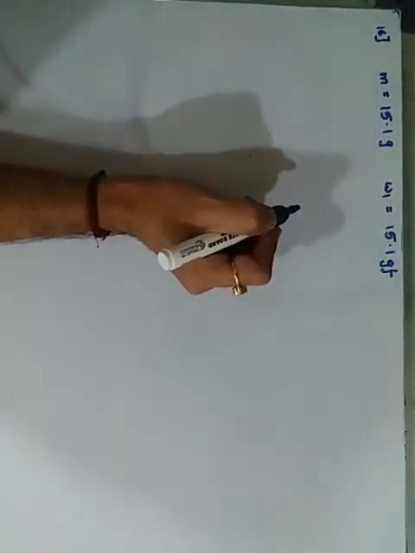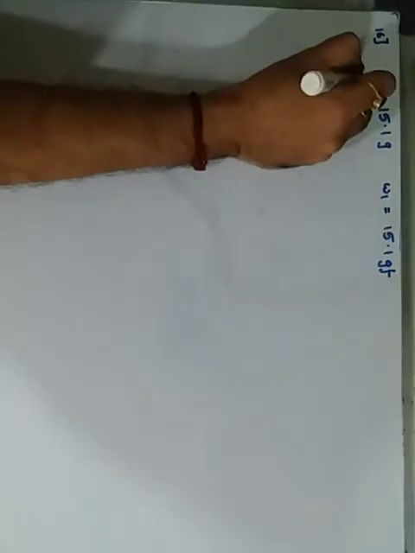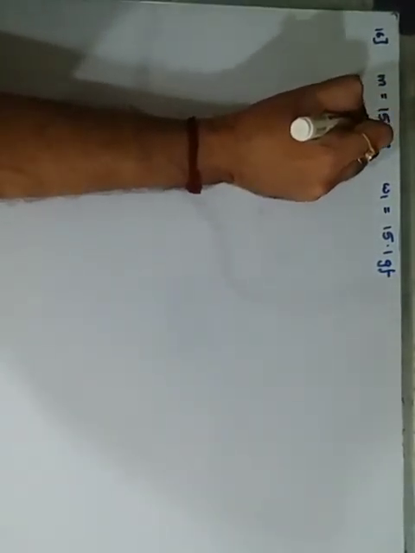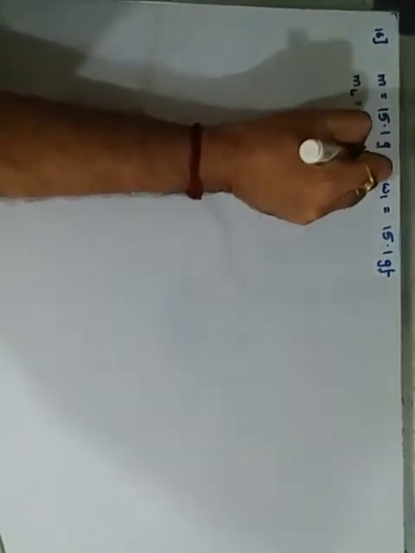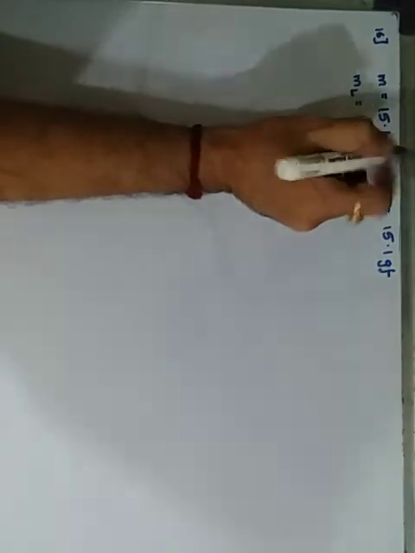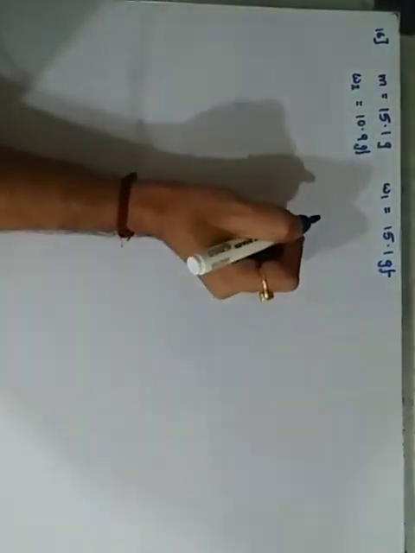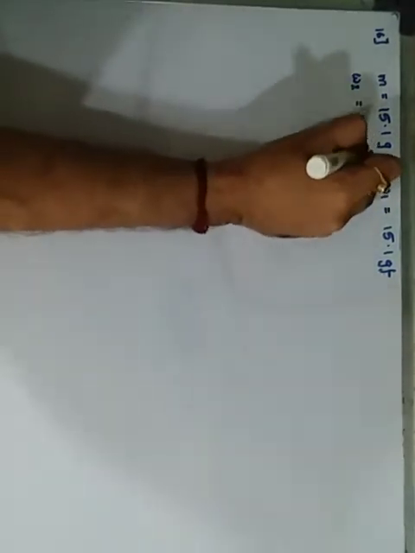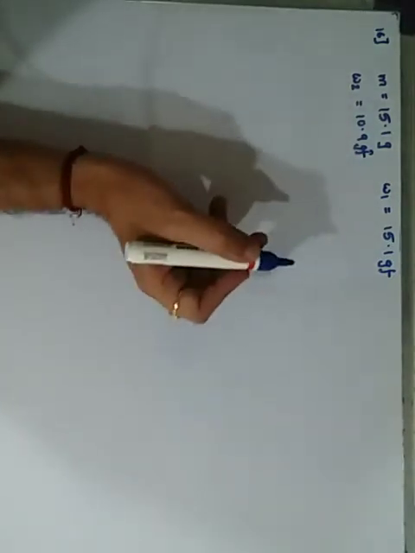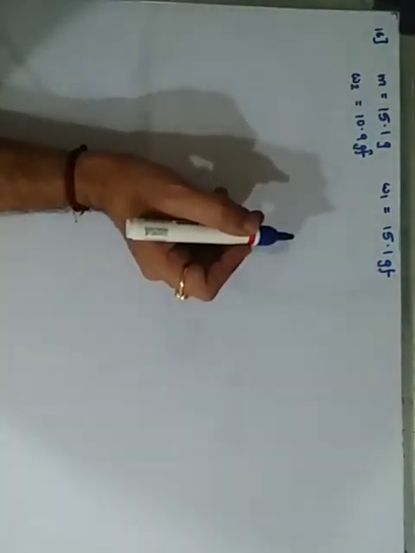And when it is immersed in liquid, the weight is directly given, which is better. So this is W2: immersed in liquid, it weighs 10.9 gram force.